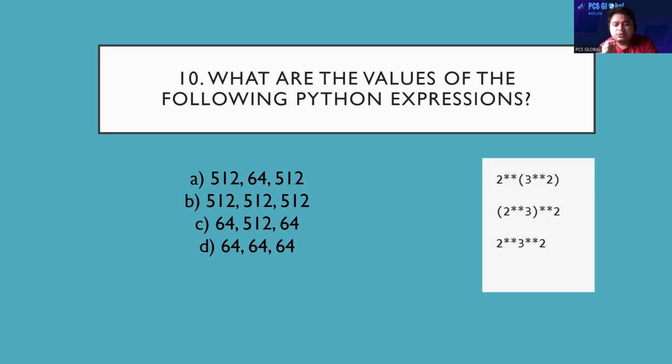Let's see the last one: 2 double star 3 double star 2. Very carefully, you start from the right: 3 double star 2, that is 9. And 2 double star 9 means 2 to the power 9, that is 512. We just checked the first two lines and they match our given option. The option is 512, 64, 512. So the option would be A, that is 512, 64 and 512.